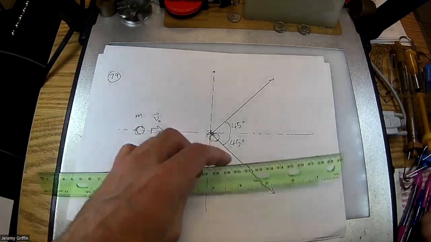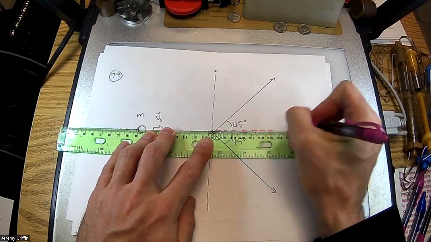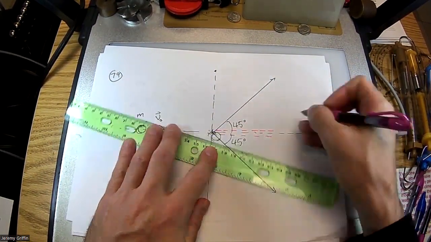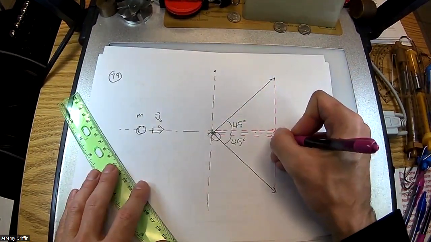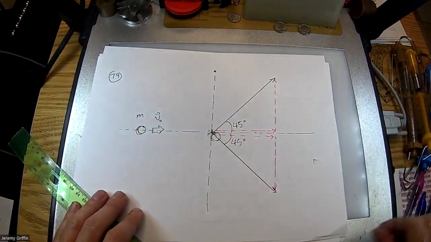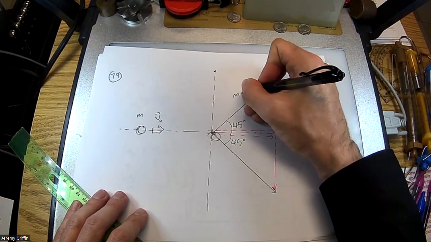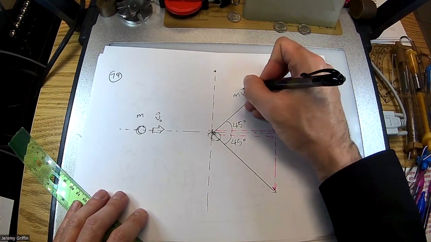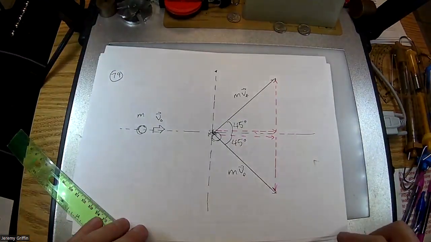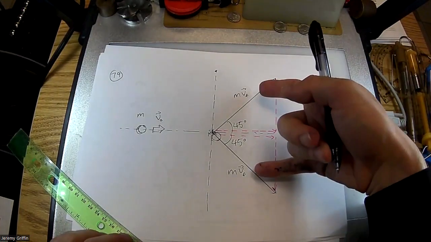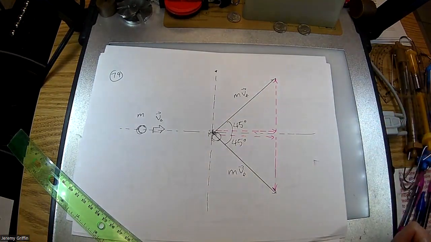I'm going to split these into components. So the cue ball is now going to the right and up. How much to the right? How much up? And the 8 ball is going to the right and down. How much to the right? How much down? Is the momentum for each one. So let's call this mass times final velocity for the cue ball, and I've got mass times final velocity for the 8 ball. Maybe you can see by symmetry that these are going to be equal speeds because it's equal mass balls.